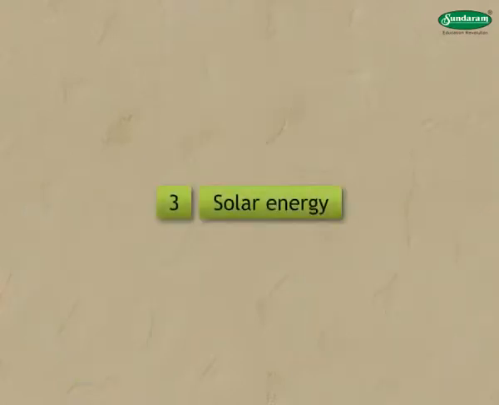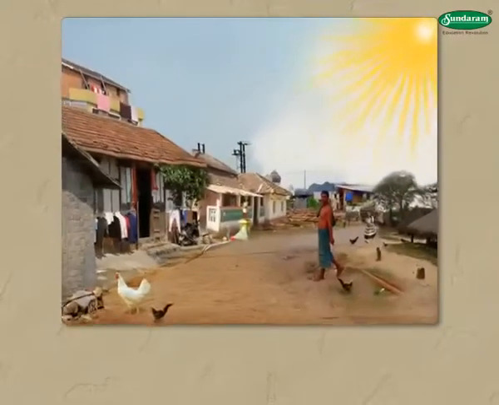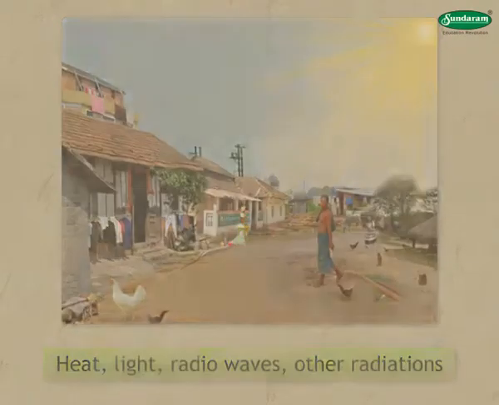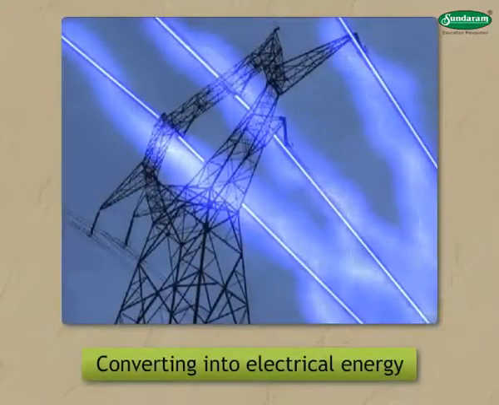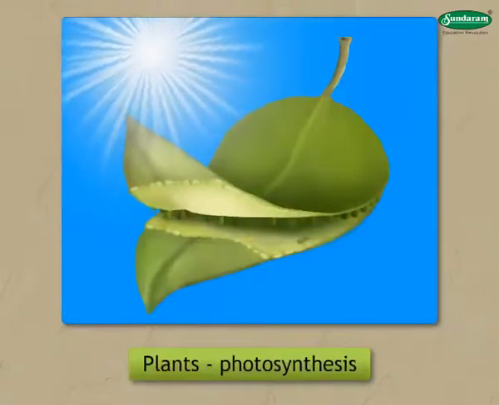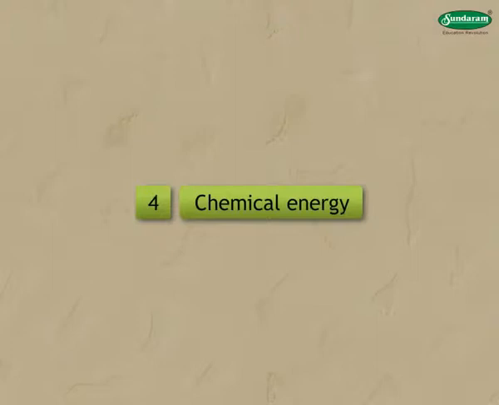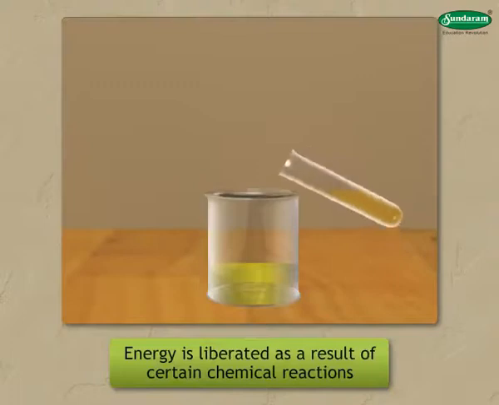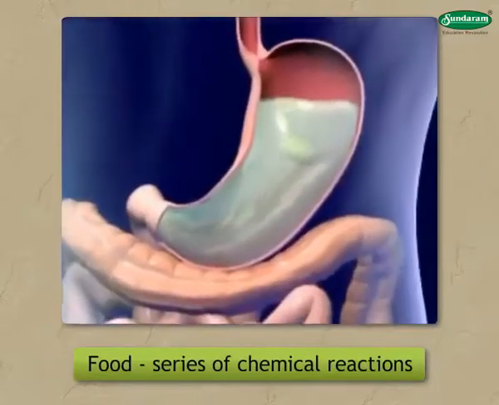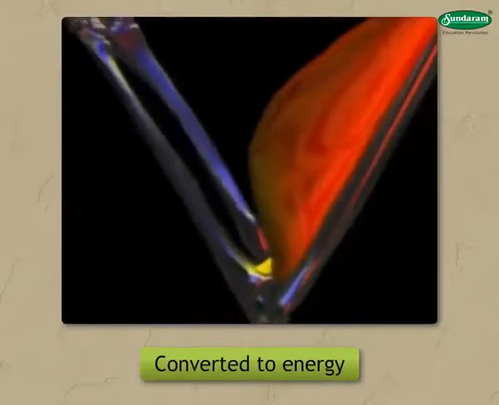3. Solar energy. Sun radiates energy in the form of heat, light, and radio waves and other radiations. We can use this energy by converting it into electrical energy. Plants use this energy for photosynthesis. 4. Chemical energy. Energy is liberated as a result of certain chemical reactions. The food we eat goes through a series of chemical reactions in our body and is converted to energy.